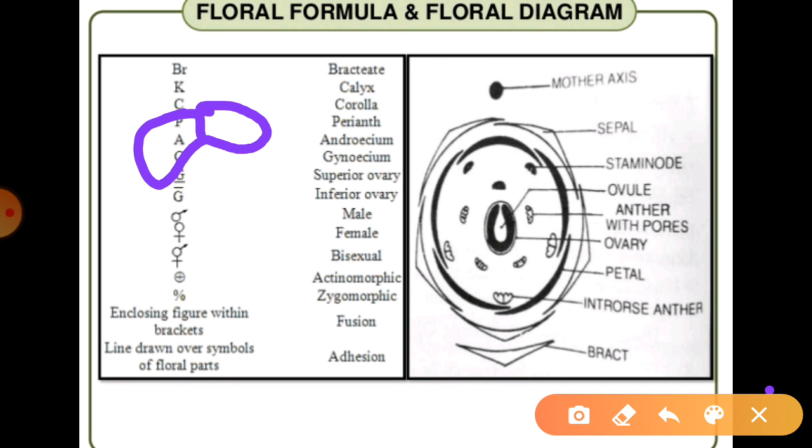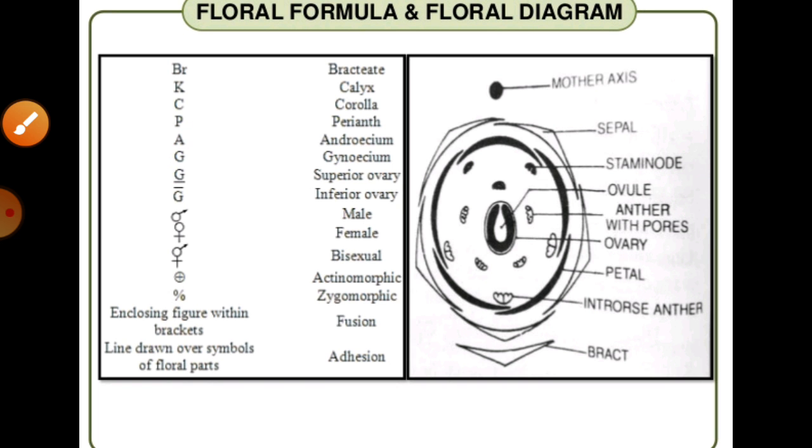So there are different ways to express the different flower formulas, right? You all can try to write or draw their structures with the help of that and follow the instructions given to all of you in different ways. So I think you will all be capable of drawing the different structures and the flower diagrams in your syllabus.